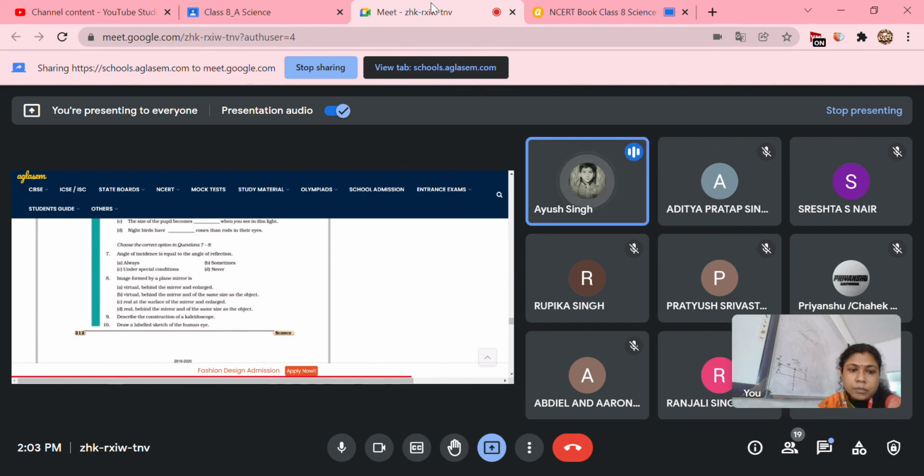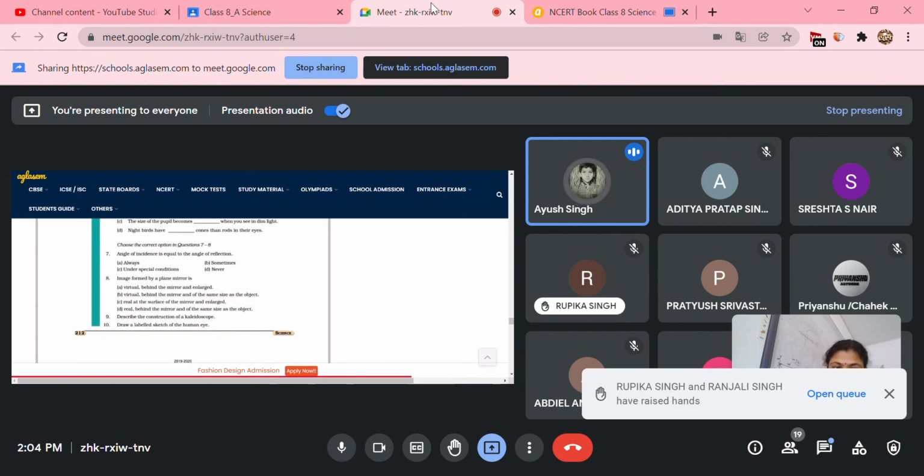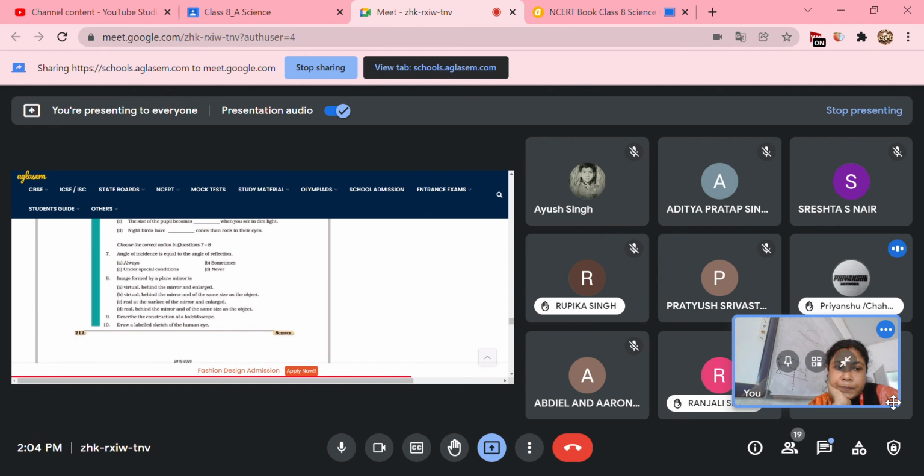Next, eighth one. Image formed by a plane mirror is A. Virtual, behind the mirror and enlarged. B. Virtual, behind the mirror and of the same size as the object. C. Real, at the surface of the mirror and enlarged. D. Real, behind the mirror and of the same size as the object. Yes, Priyanshu. Ma'am, option B. What is option B? Ma'am, virtual, behind the mirror and of the same size as the object.